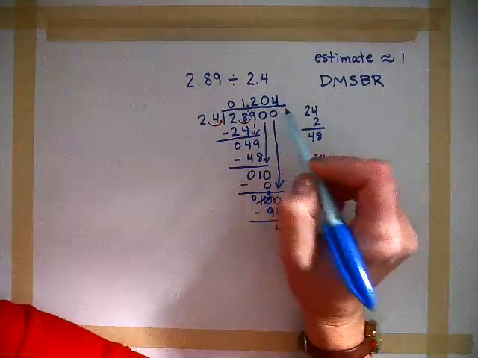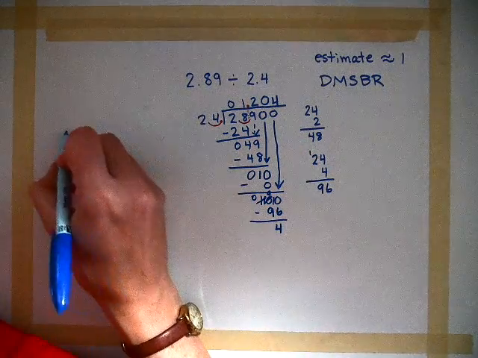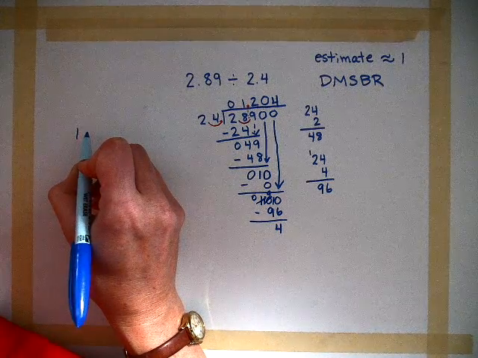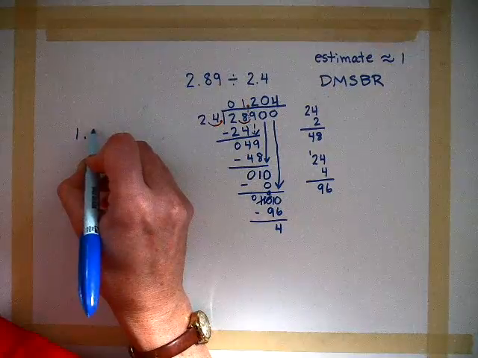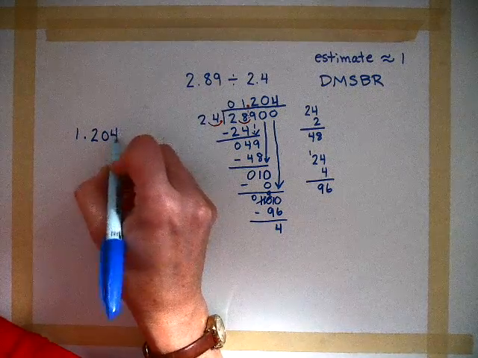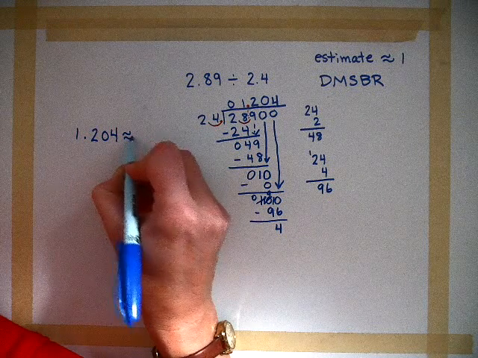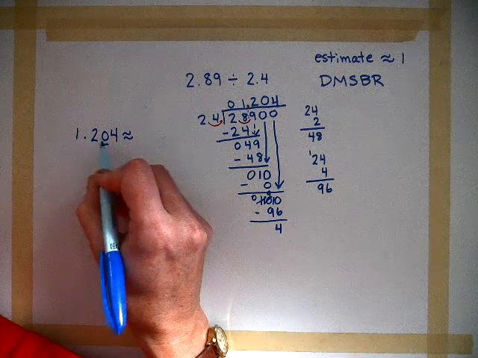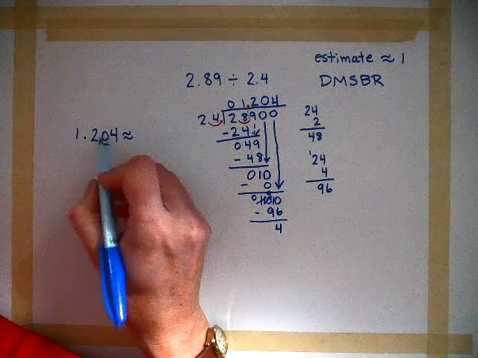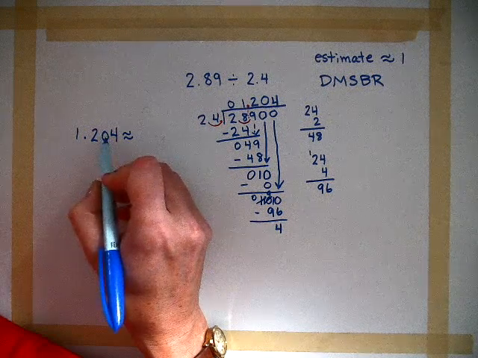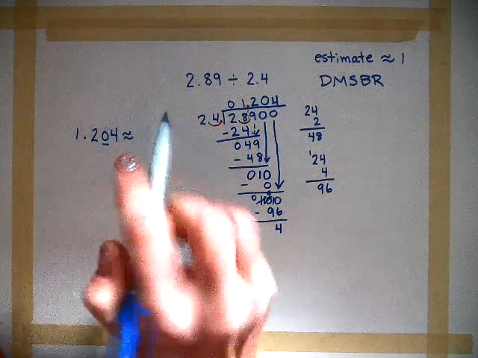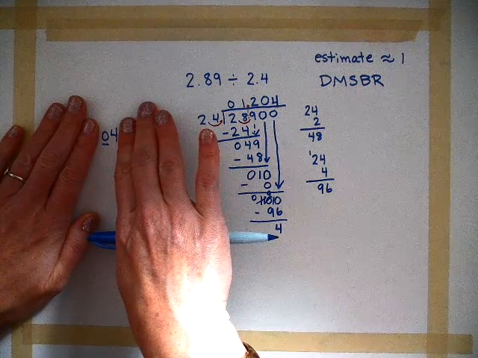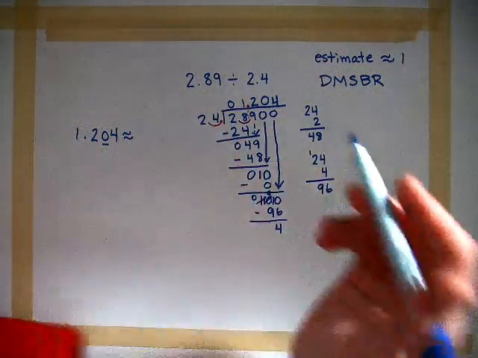Now our answer that we have is 1.204, which is approximately... now the 0 is in the hundredths place. And the number that we use to determine if it stays a 0 or if it becomes a 1 is this number. So I kind of like to cover up the rest of it and just say, okay, is 4 closer to 0 or is it closer to 10? And it's closer to 0.